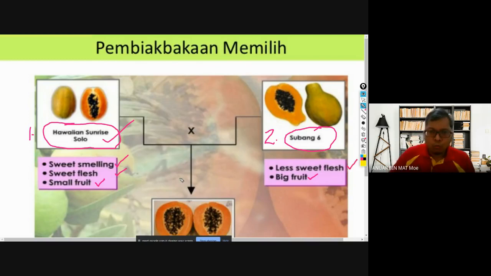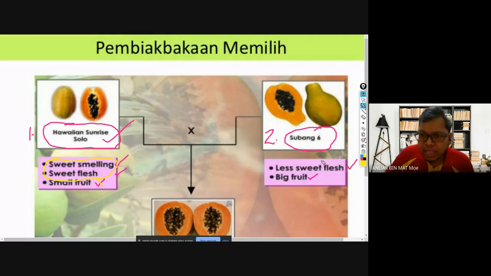Okay, we want to take the good characteristic or the good advantages of each breed. Sunrise Solo, sweet smell. For example over here, Hawaiian Sunrise Solo has a sweet taste, sweet smell, but the disadvantage is small fruit.